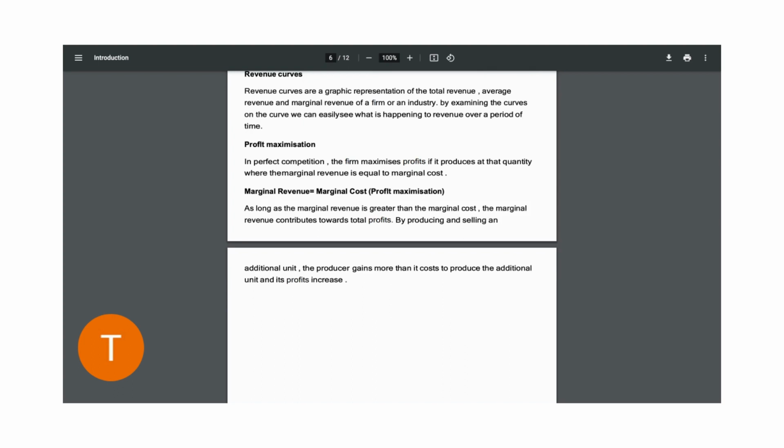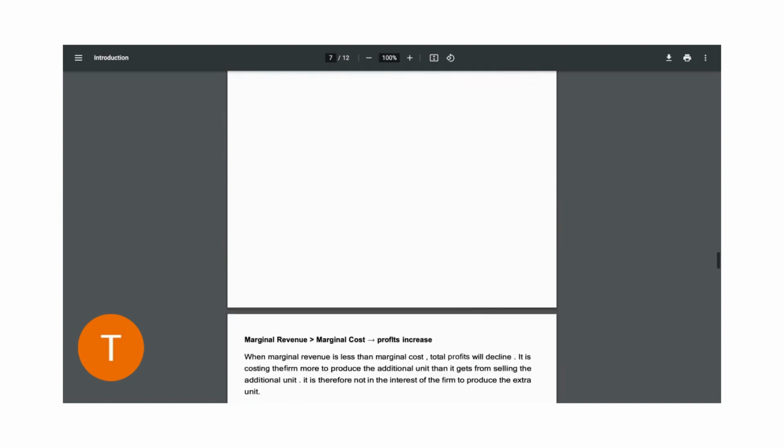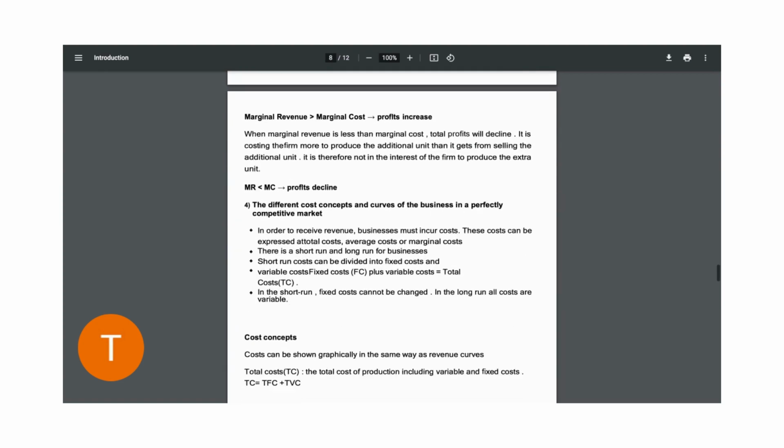Therefore, the profits increase. Now, for this to make sense to you, when COVID-19 hit, the people who firstly started selling things like masks and hand sanitizers made loads of profits, right? Because there were very few players in that particular market. Therefore, they were making what you would call supernormal profits. In this particular case, their marginal revenue was excessively greater in comparison to the marginal cost. However, when more players started to enter the market, the profits started to decrease.